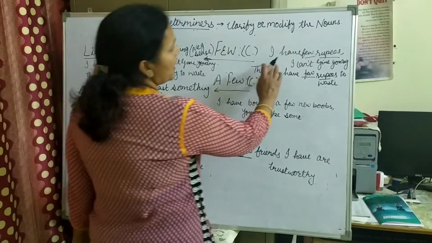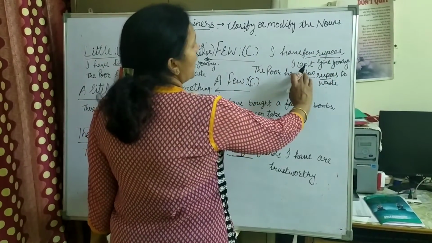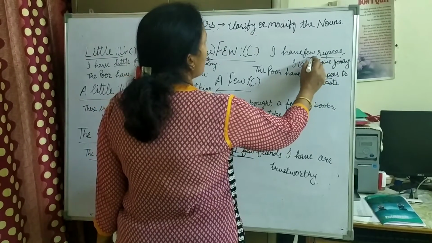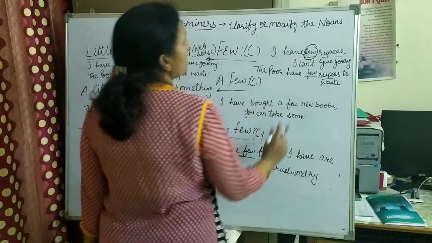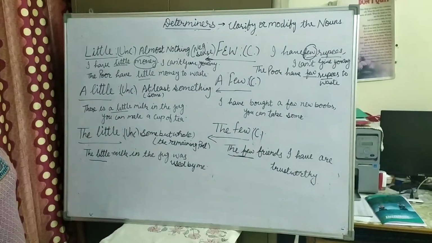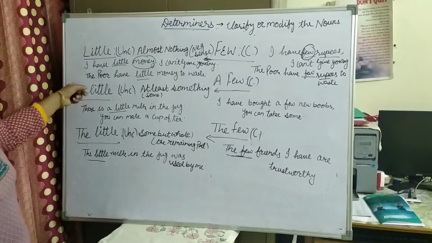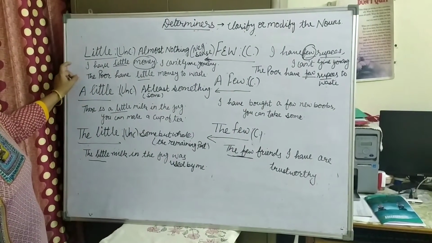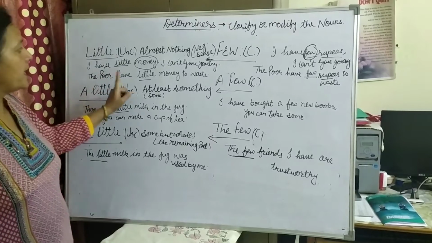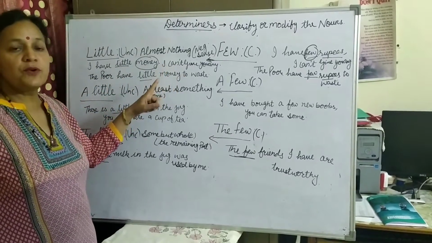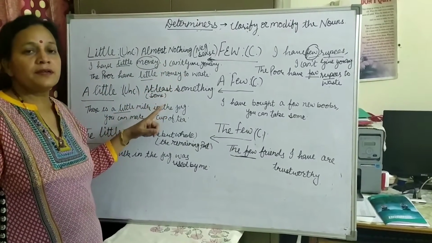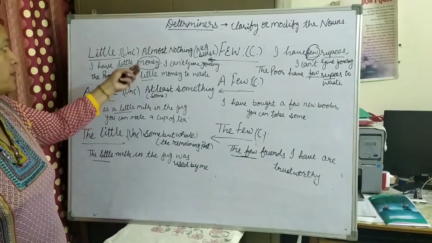See, if I say I have dash rupees, I can't give you any. Means I am having almost nothing. I have few rupees, so I can't give you any. Okay, one more sentence, one more example. The poor have dash money to waste. Do you think the poor have money to waste? I don't think. They have little money.